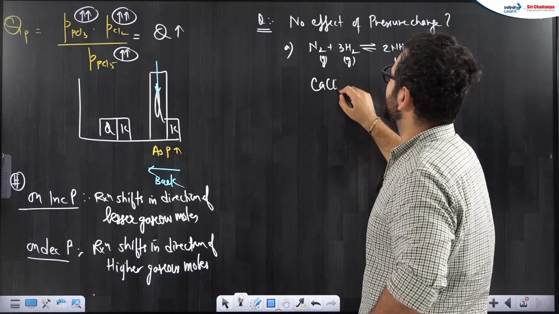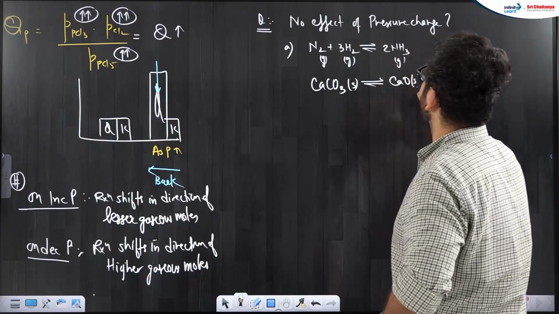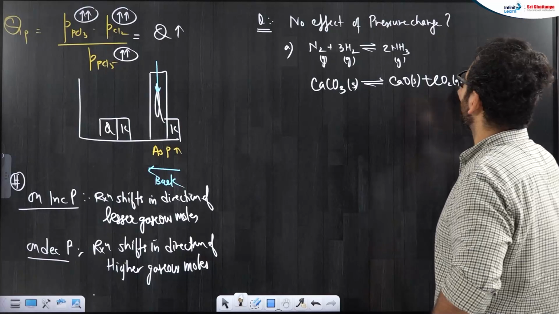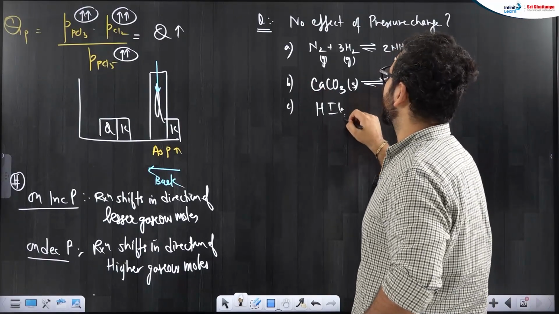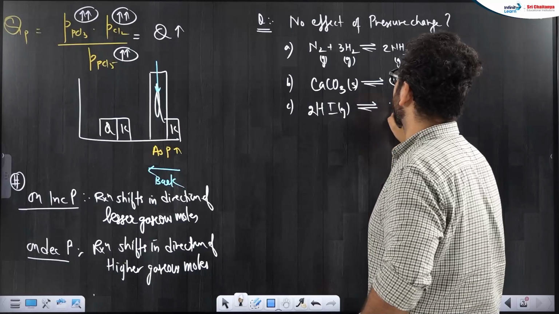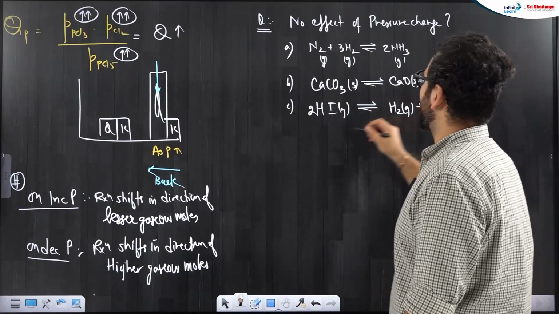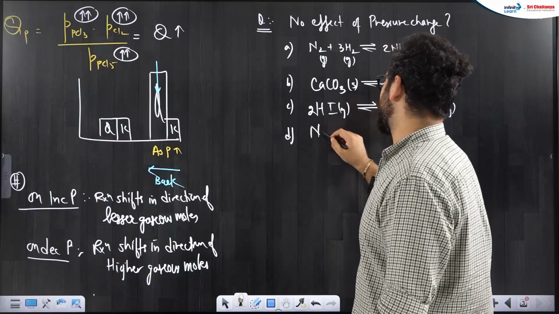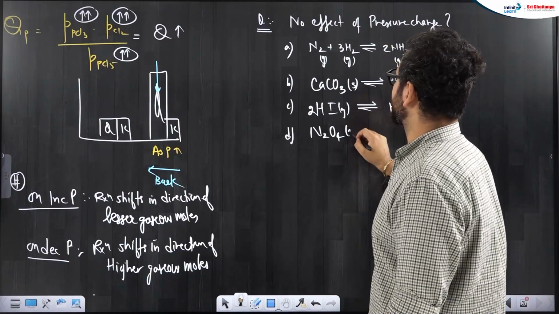Decomposition of limestone, decomposition of HI gas, or decomposition of N2O4 gas.